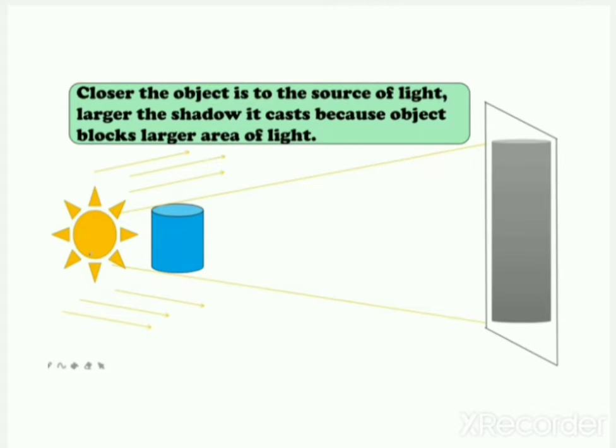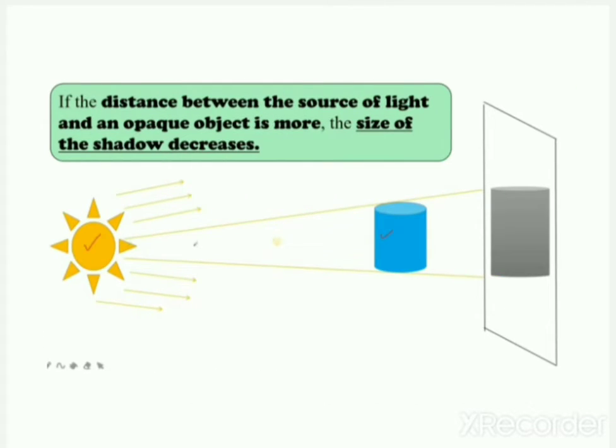Whereas if the distance between the source of light and the opaque object is more, then the size of the shadow decreases because it blocks a smaller area of light.